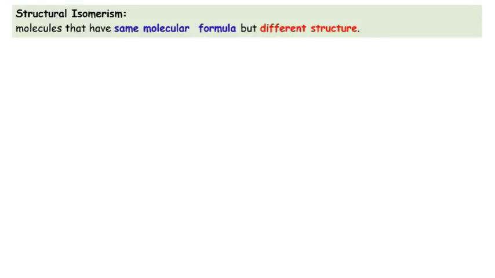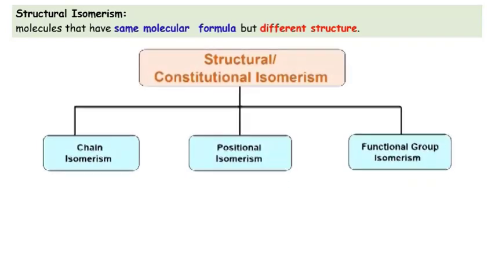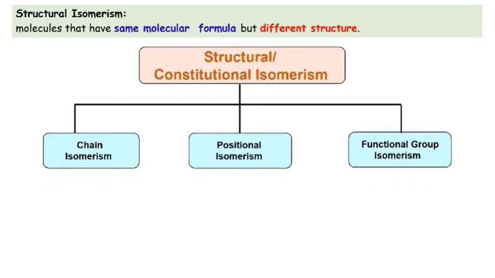Molecules that have the same molecular formula but different structural formula are called structural isomers. Structural isomers can be divided into three different categories which describe more precisely how the isomers differ from one another. The first one is chain isomerism. Chain isomers differ in the structure of their carbon chains, that is, they differ in the length of the straight chain or branches.